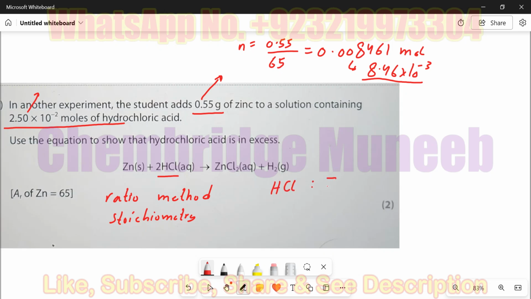Good. So I'm going to take the ratio HCl versus zinc. That's the first step. That is the deciding factor, or deciding step, like which two substances should be compared for the ratio.